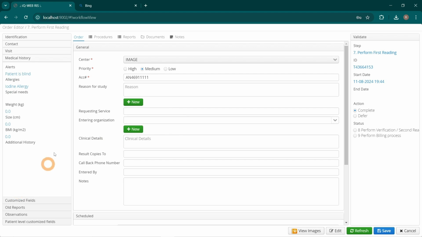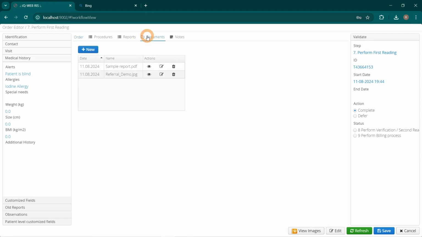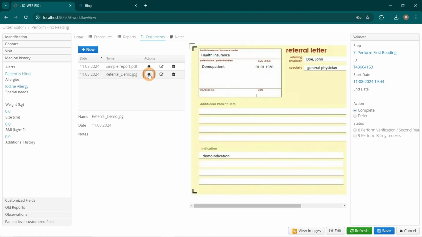Open the Documents tab. Previously scanned documents are listed in the table. Press the I icon for one document. A preview of the document is displayed at the right-hand side.